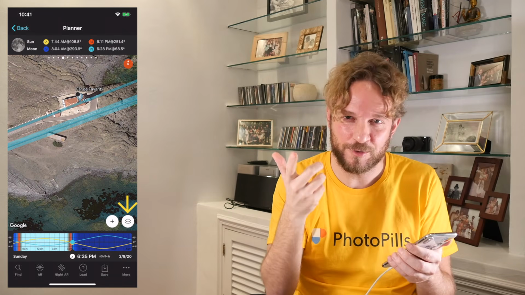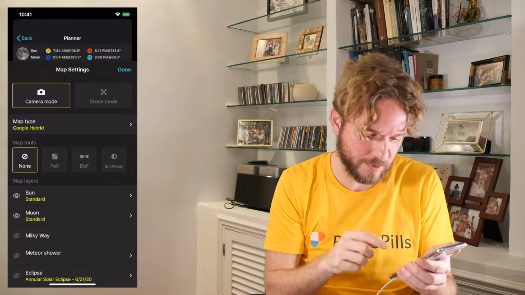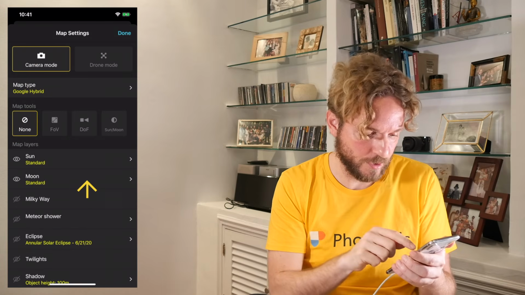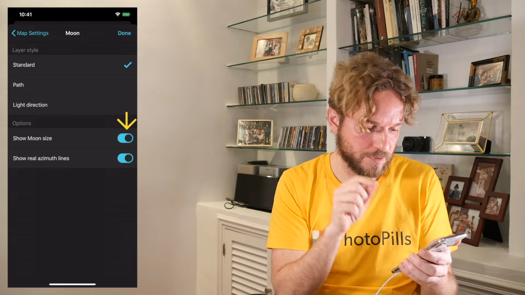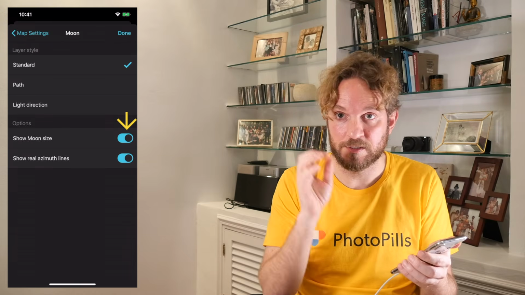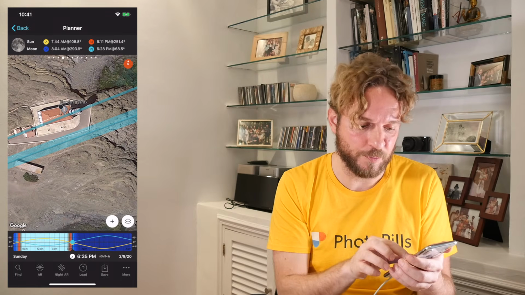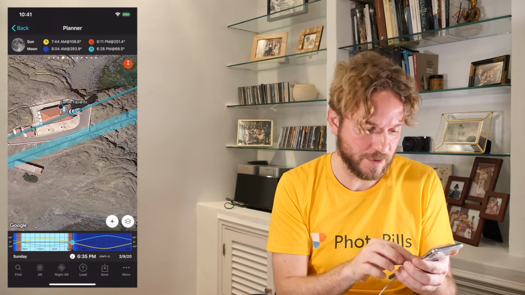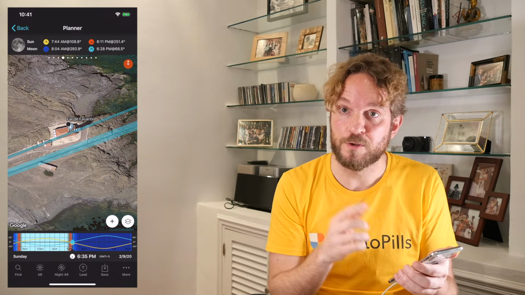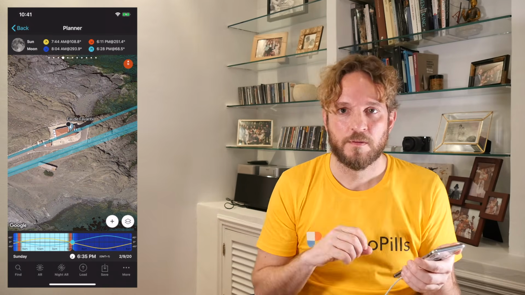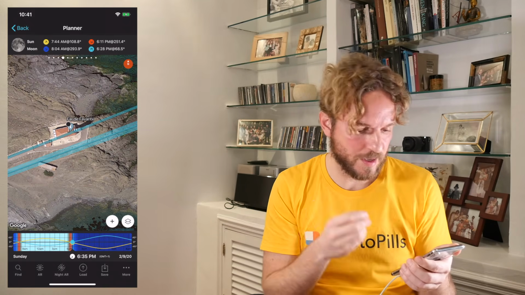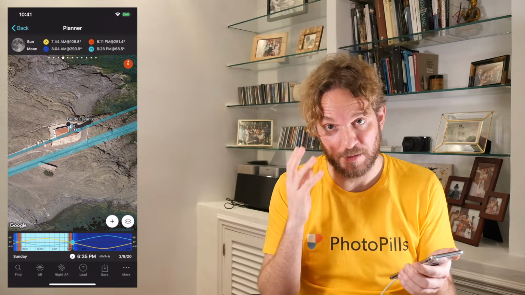If you want to see the moon size on the map, just tap on the map settings button, tap on the moon layer, and make sure that you tap on the show moon size button. This way you'll be able to see the moon size on the map and compare the moon size with your subject, which is super useful. But let's continue. Well, the cool thing about this moonshot is that it happened during a blue hour.